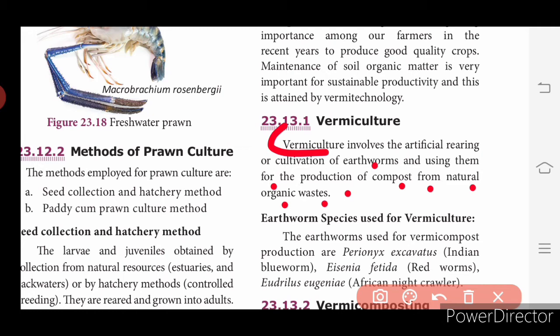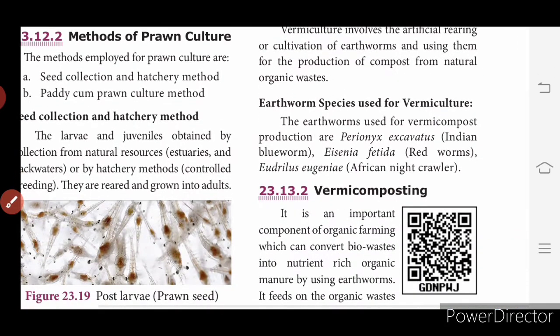It is nothing but artificial rearing or cultivation of earthworms. We are going to cultivate earthworms and use them for the production of compost from natural organic waste. So, earthworm species used for vermiculture. What are the types of earthworm we use for this preparation of compost?